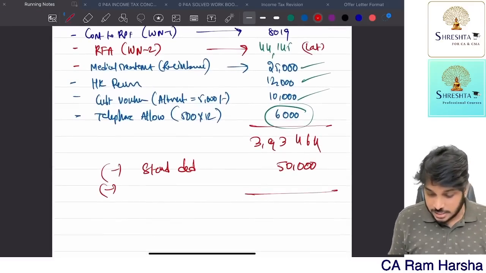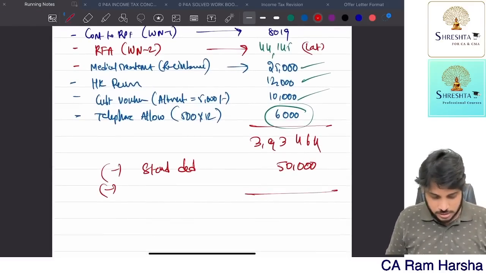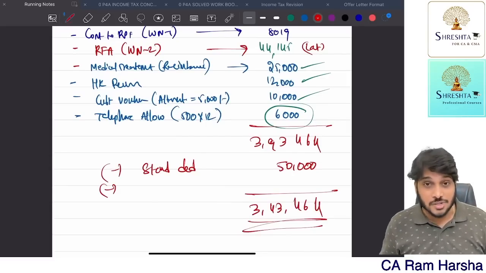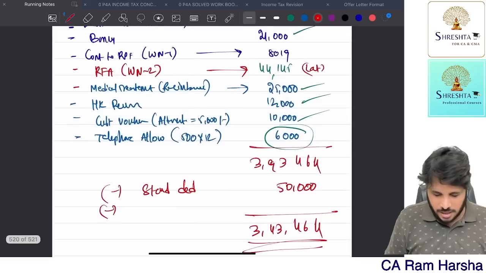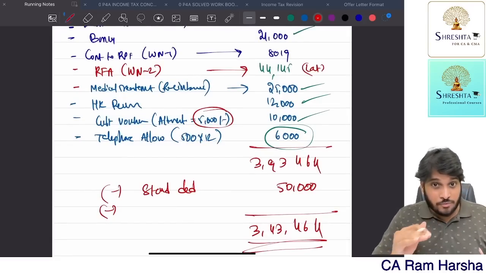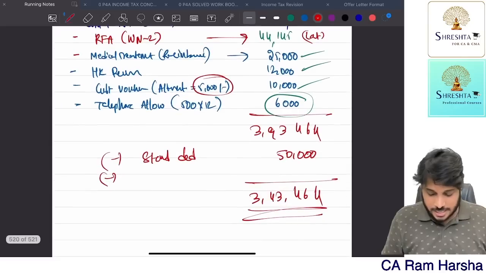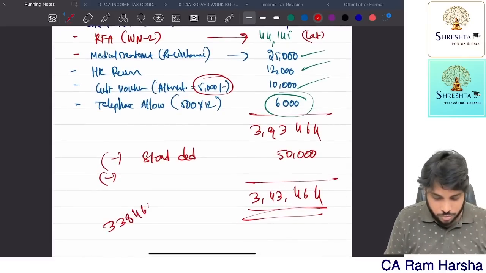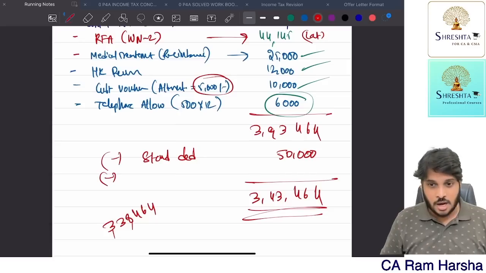So deduction, that's it. The answer minus 50,000 is equal to 3,43,464. This is the answer. Alternatively, if the gift is up to 5,000, you are claiming exemption, only 5 you are taxing. In that case, the alternative answer is 3,38,464. This is the alternative answer. I hope you are clear.